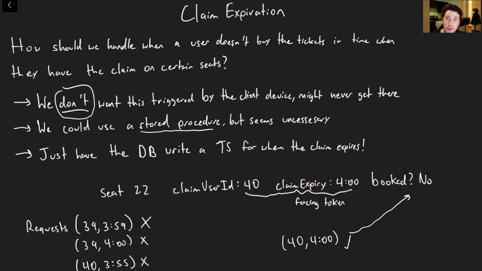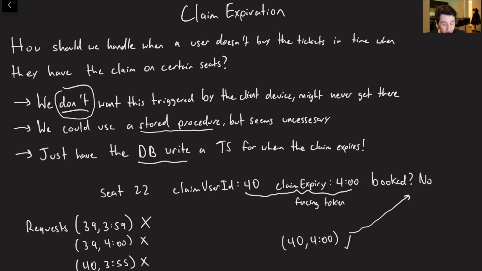Which I think is probably going to be the easiest in this case, is just whenever I make my initial claim, put an expiration timestamp on the database, which is 5 minutes later. And that expiration timestamp, of course, will have to be generated by the database itself. Otherwise, malicious clients could just put a claim there that's forever in the future. So I write to the database saying, give me a claim. Database says, okay, what's my current time? Let's add 5 minutes. That's when this expires.